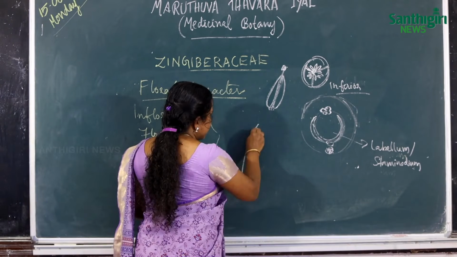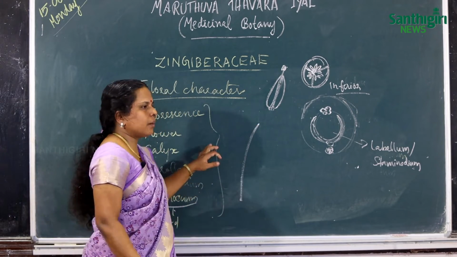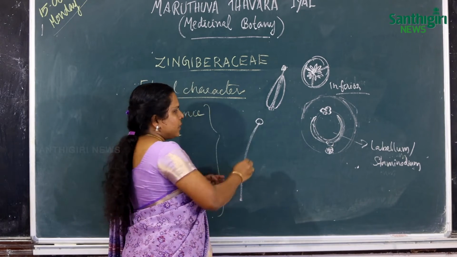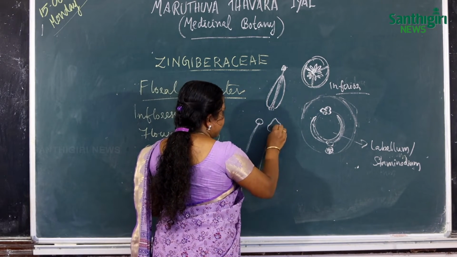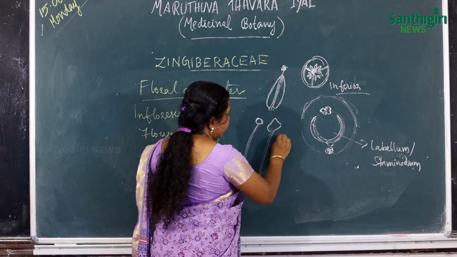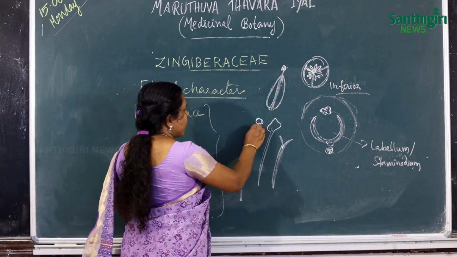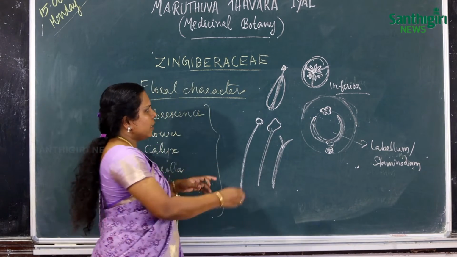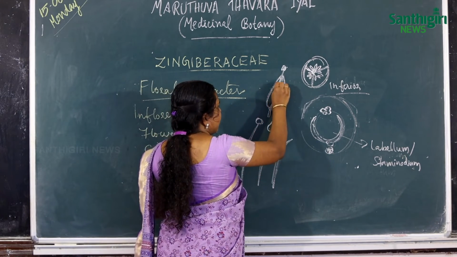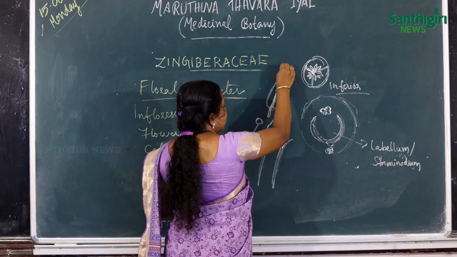Then the styles. Styles are long, thin, and it bears the stigma. Stigma may be spatulate, capitate, or bifid. So these are the characters of the stigma, but the styles are long. We stated that this style is passing through the groove of the connective of the stamens.